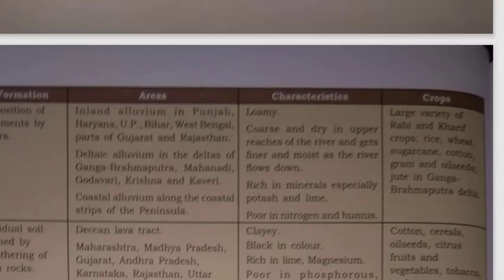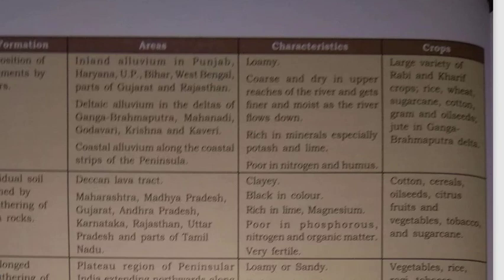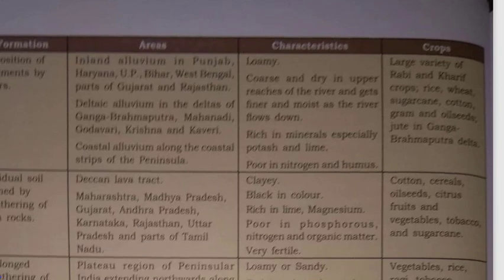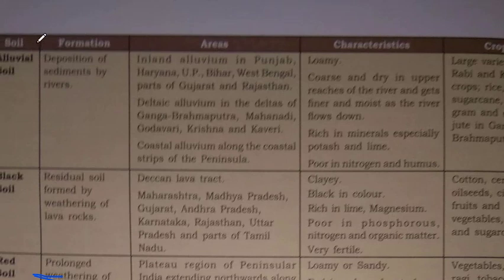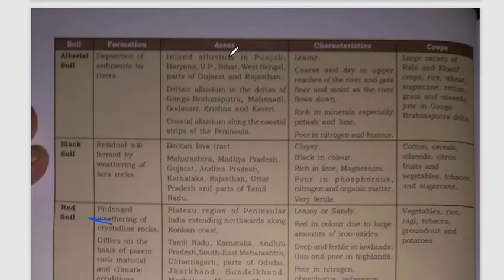Now here there is a short summary, we can say, given for these soils. So let us again revise these soils. Okay, first is alluvium soil. Alluvium soil, its formation. How is it formed? It is formed by deposition of sediments by the river.